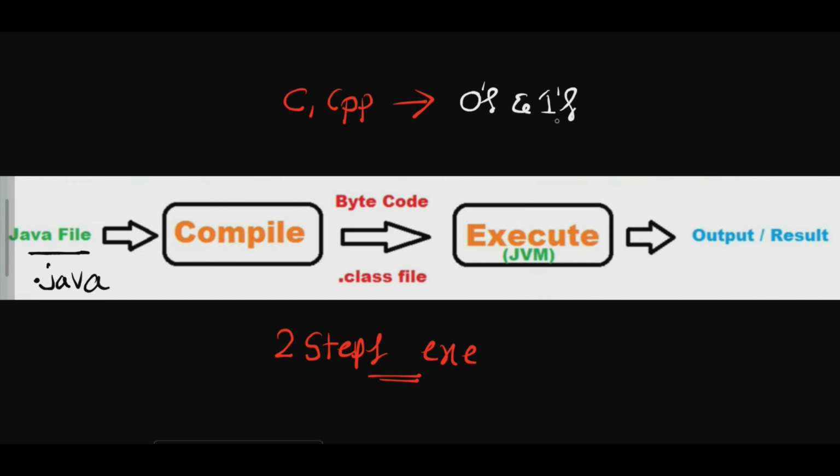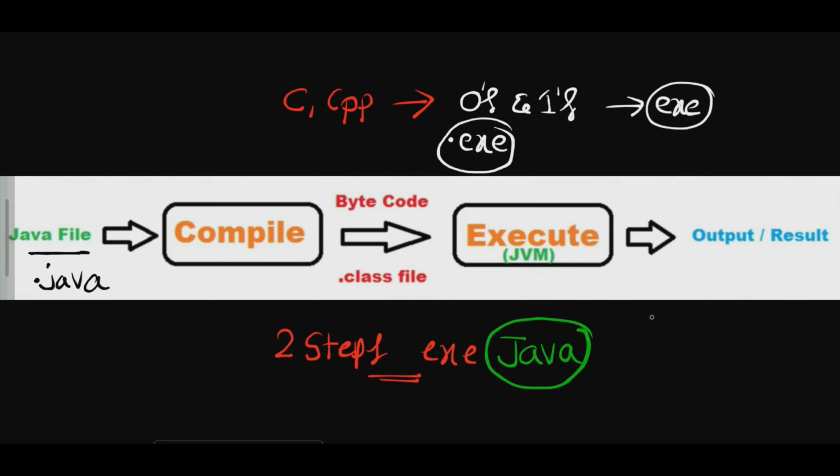zeros and ones. Zeros and ones are going to be executed directly. So that is nothing but an exe file. But while coming to the Java side, a Java file does not contain zeros and ones. So a Java program uses symbolic values. Symbolic values, so that symbolic value, we can say that it is a dot class file. It is a dot class file.